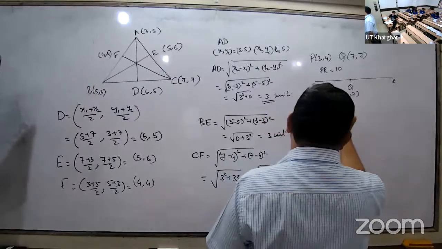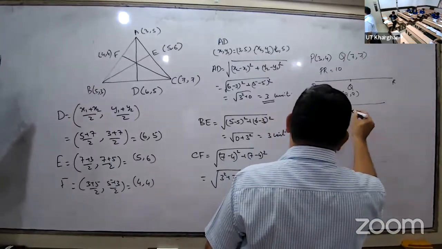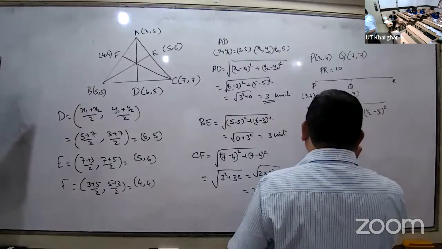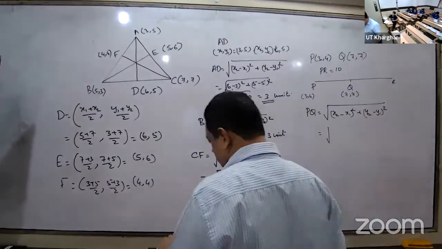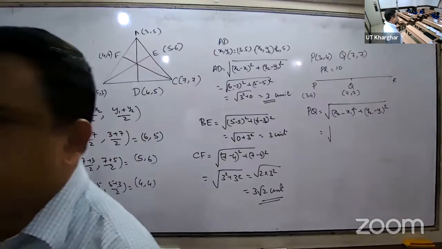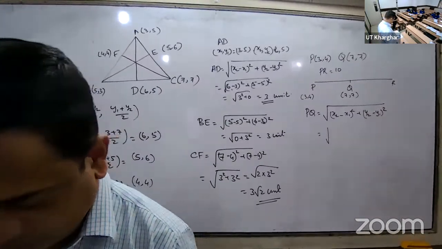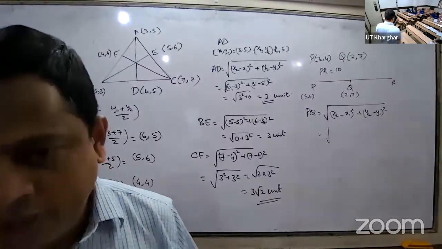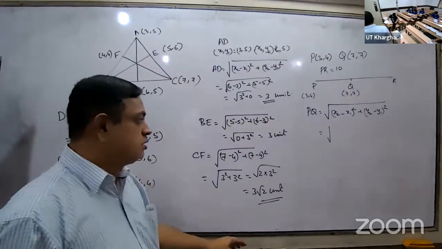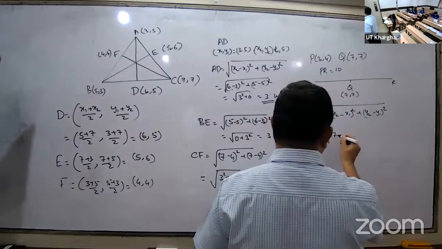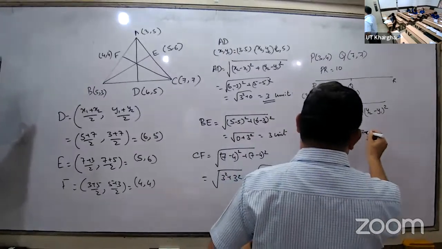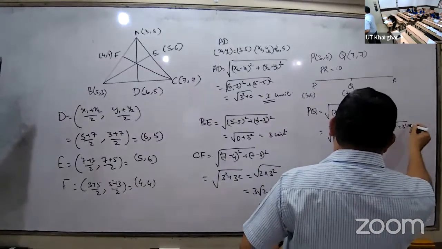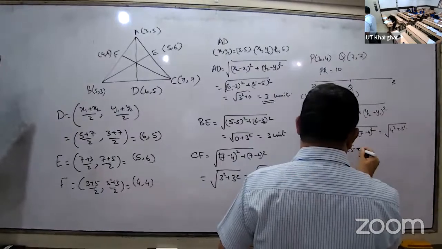Who got it? How many got 5? 1, 2. Others yet to get. 7 minus 3 square plus 7 minus 4 square is equal to root of 4 square plus 3 square, root of 25, which is equal to 5.